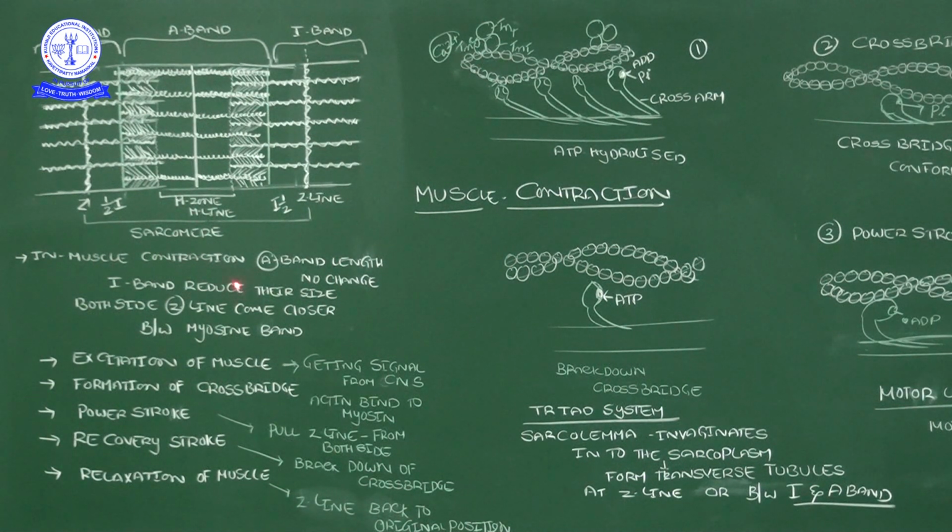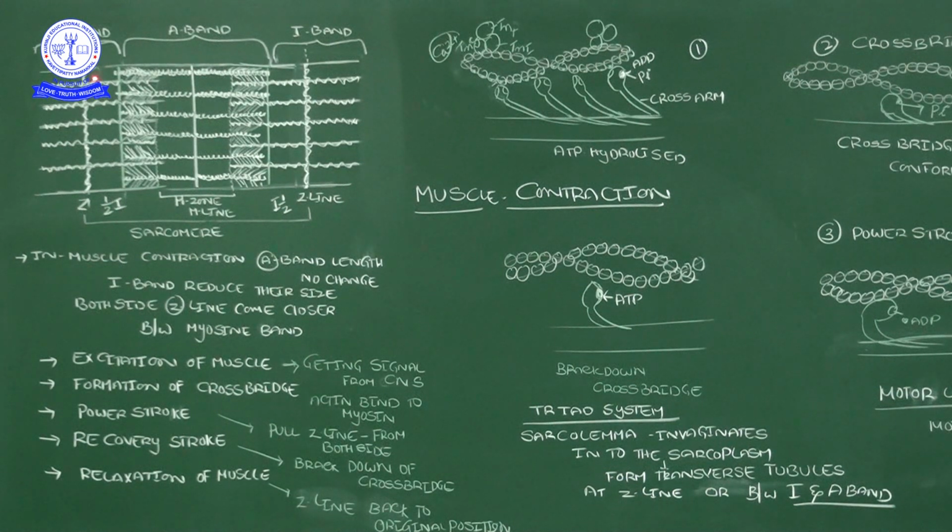When you take out one myofilament or myofibril, it contains alternately a light band and a dark band.